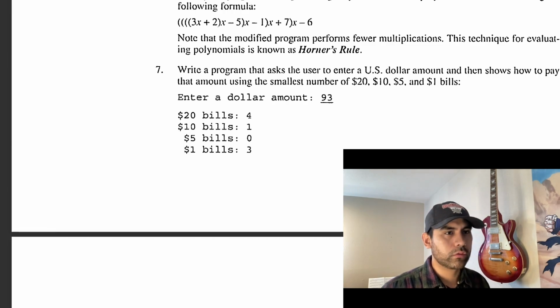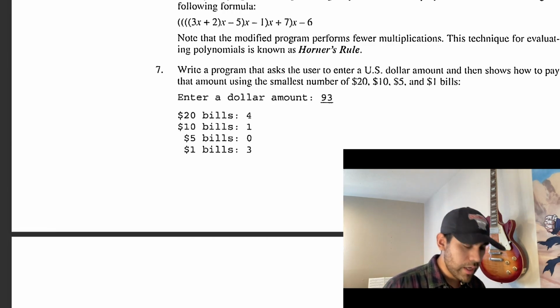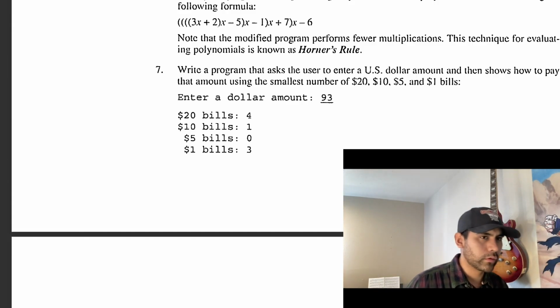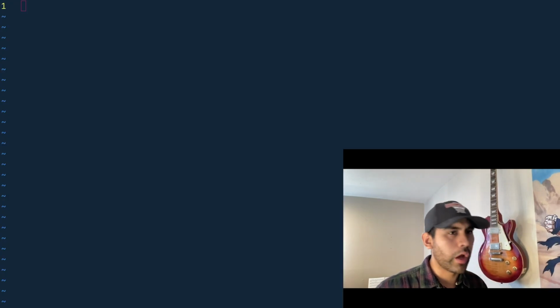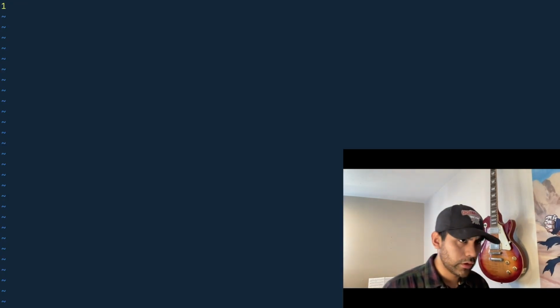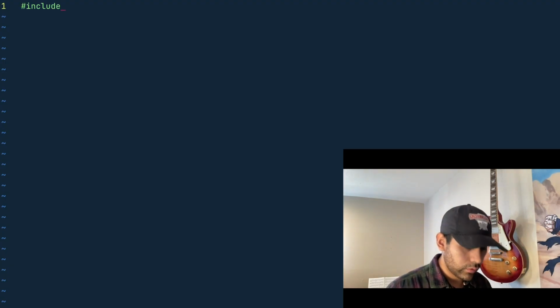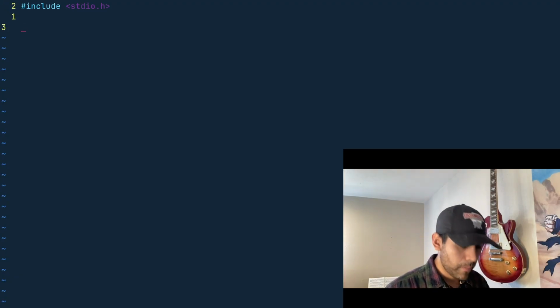Right, quit. Okay, vim exercise 7.c. Let's go to the terminal right there. Include stdio.h and main void. Oops, doing the JavaScript thing.